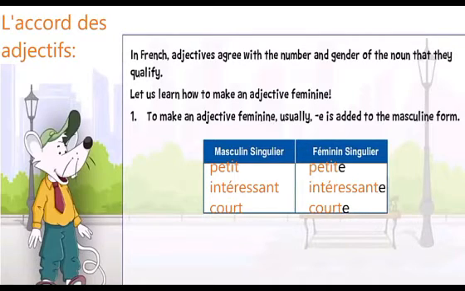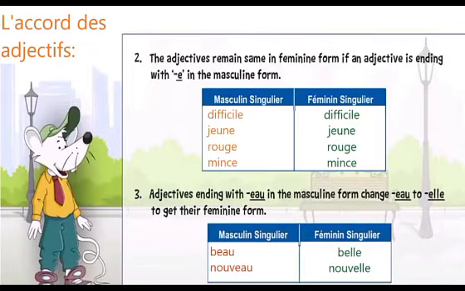In the second form, when the adjective ends with e in masculine form, then it remains the same in feminine. Means if the noun ends with e, then it is the same in its feminine form also.